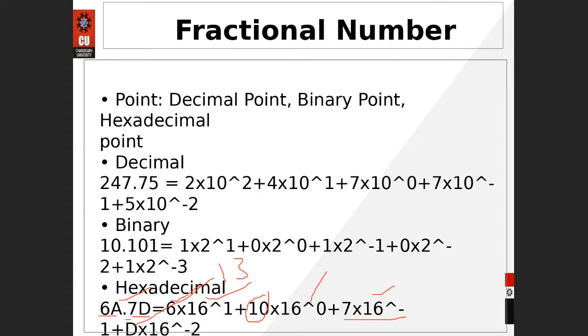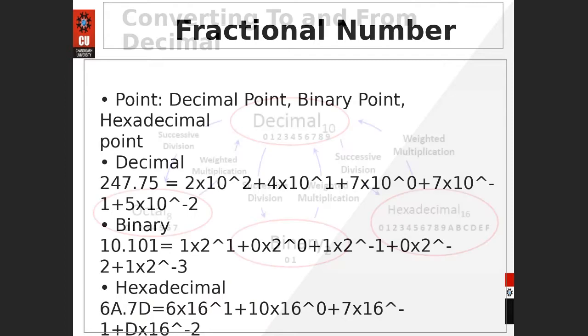So are you getting the fractional number? Yes, students. Is it done? Fine. Thank you. Okay, so let me move to the next slide.